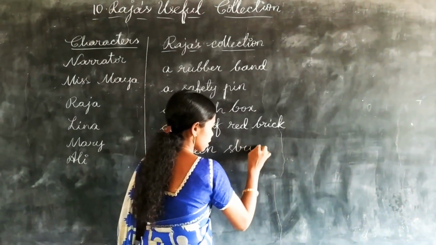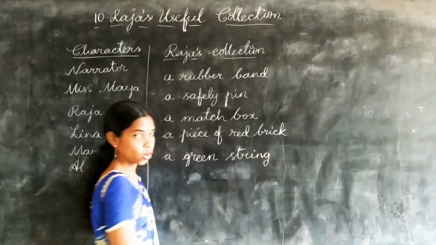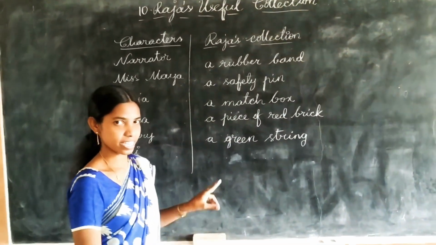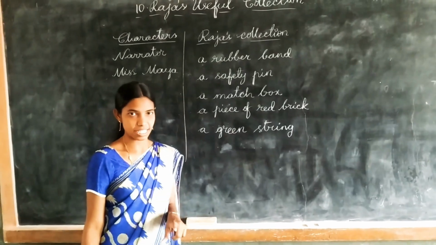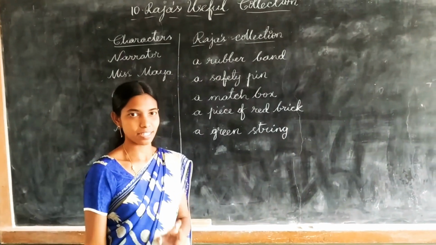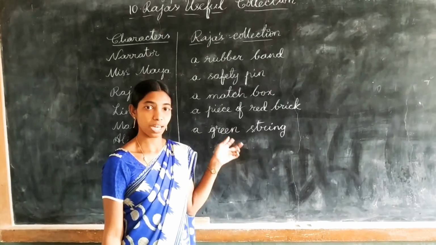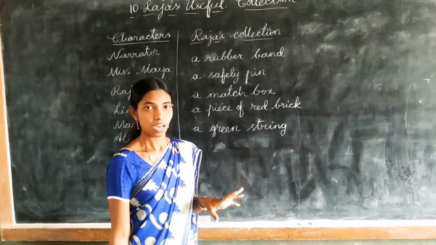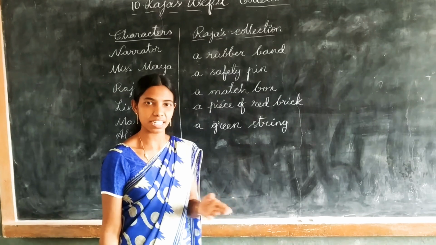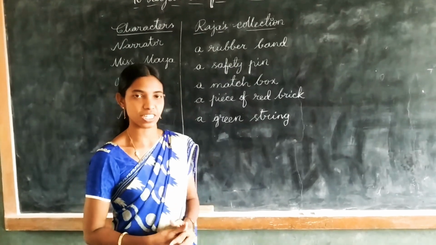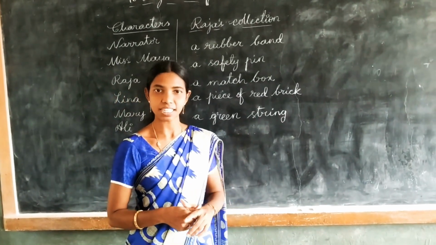These are the things Raja has collected throughout the lesson. So, how he used them and how he became useful to others, his friends or teachers, that's what we are discussing in this lesson.